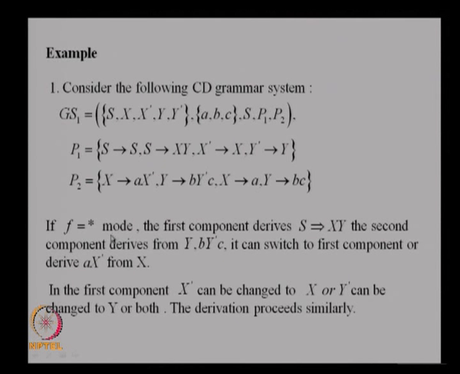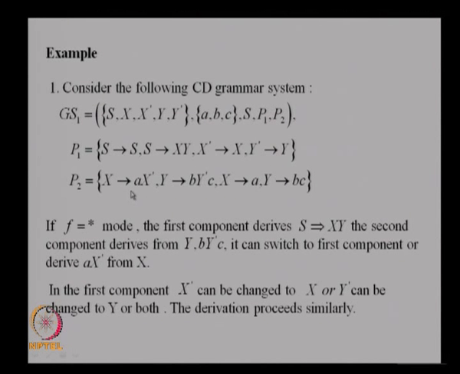Suppose you consider the star mode, where any time you can switch from one component to another. You have to start the derivation with S. So S goes to S, which you can use any number of times you want, then you have to go from S to XY. Now, when you go to XY, you cannot proceed in this component because there is no rule with X or Y on the left hand side here, and you have to use either this or this.